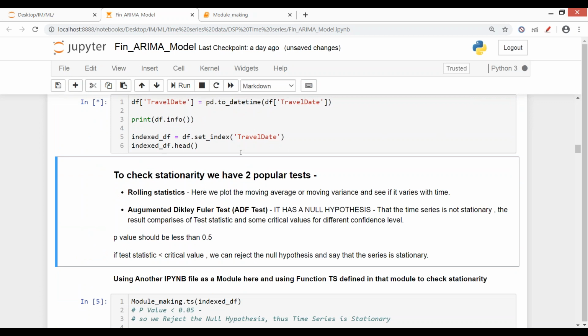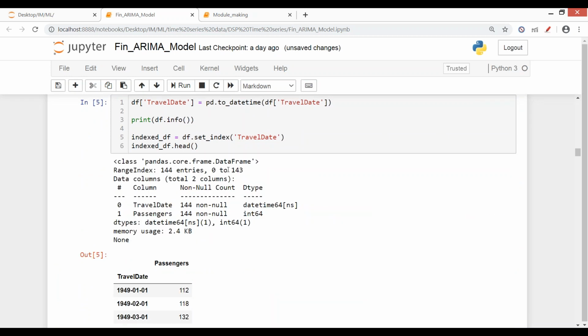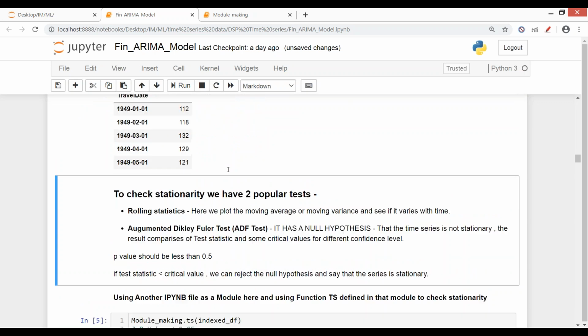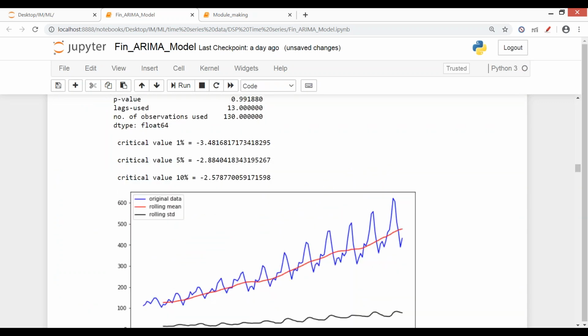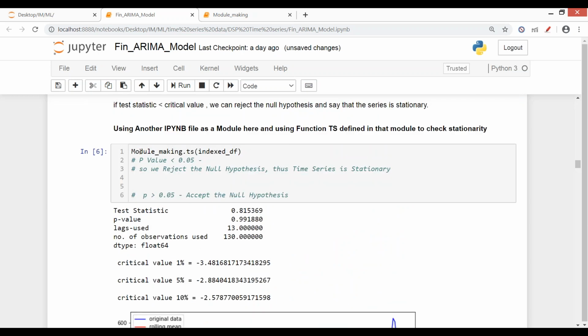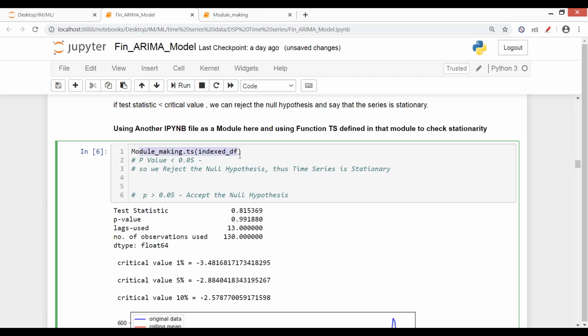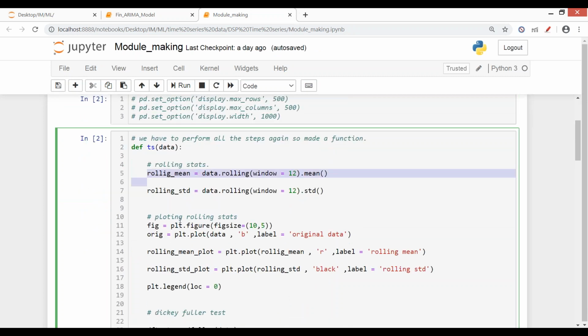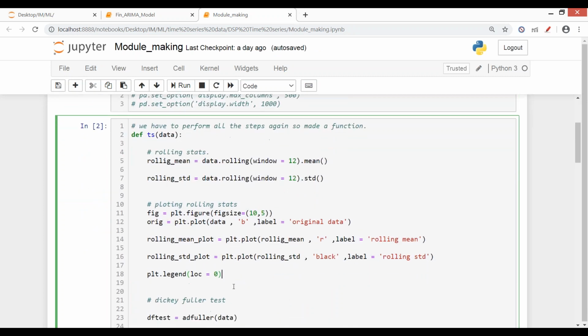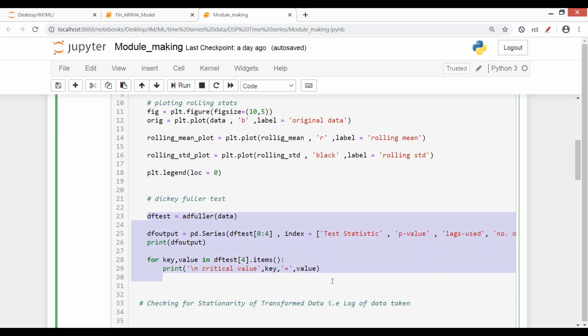Anji, what about others? We have 9 people from the batch. Yeah, we were till this point, that is, we were checking whether our data is stationary or not. We individually plotted the rolling statistics, and we individually performed the Dickey-Fuller test in that Finarima file. So that was just to show you.